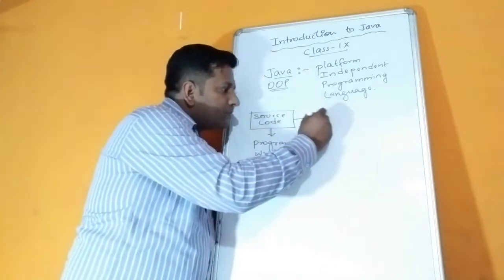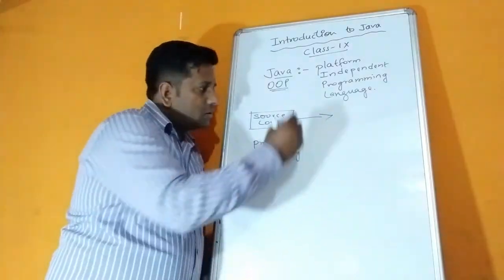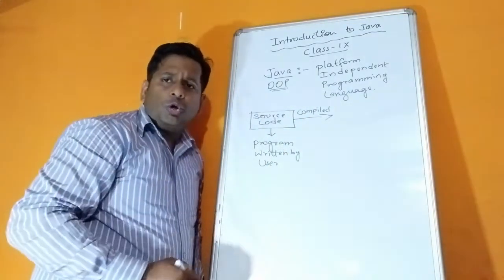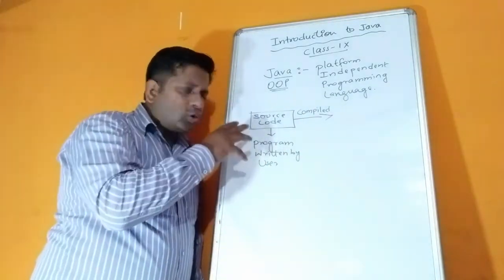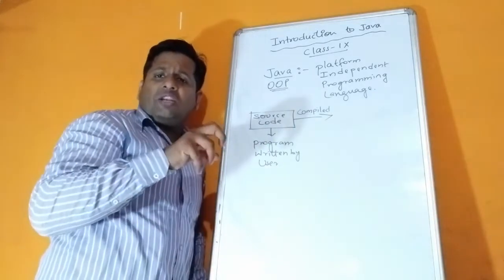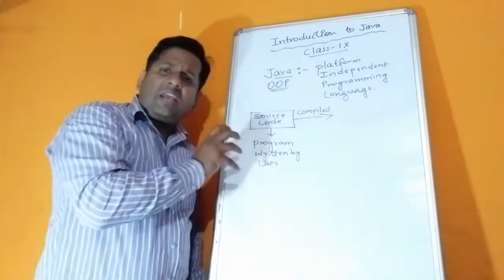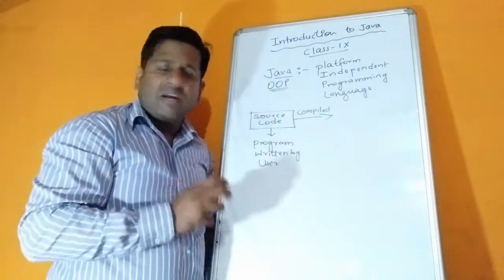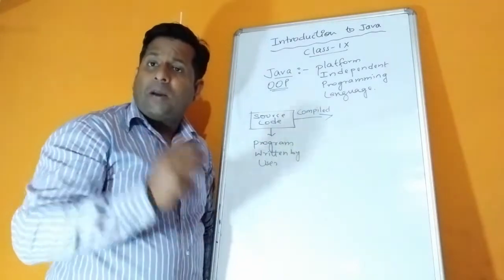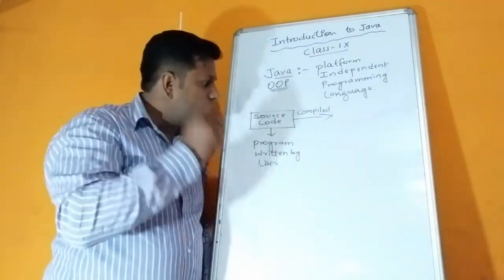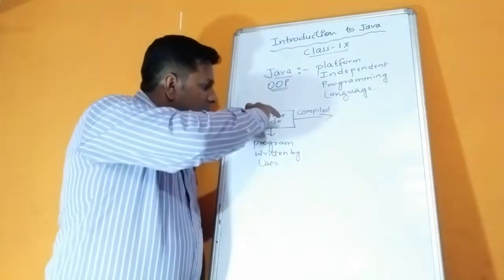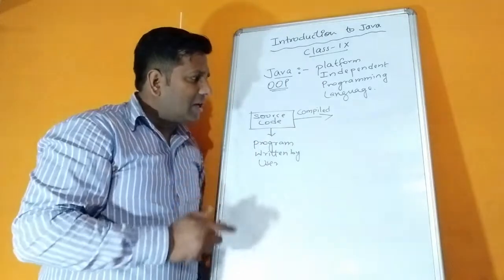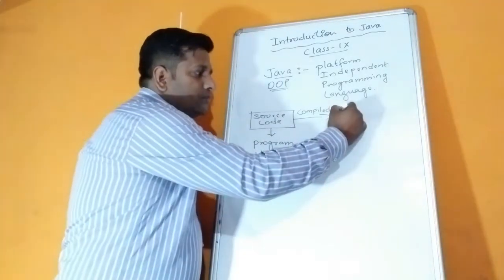This source code is compiled. Now why do we need to compile the source code? The reason is that source code, the program we write, is normal English. But this English is not understood by the machine, because the machine understands only machine language or binary language, that is, the language which consists of 0 and 1. So this source code should be compiled to machine code, and when it is compiling, at that time it generates byte code.